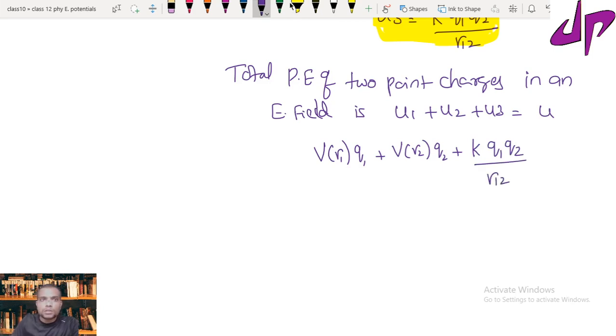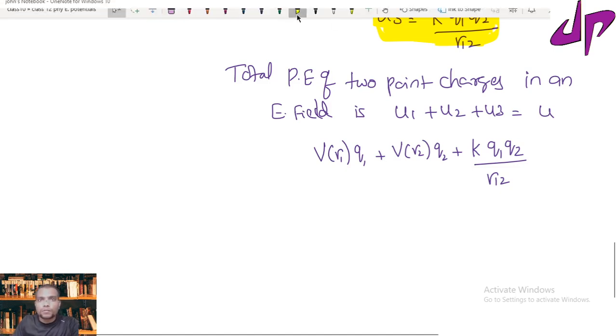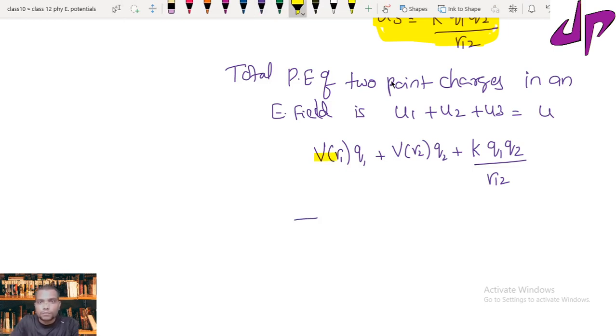So this is the total potential energy of the two point charges in an electric field.